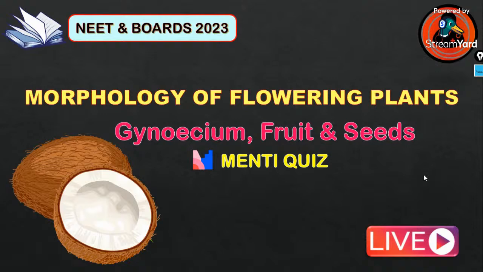Today we will be having the Menti quiz based on this class, that is the Gynoecium, fruit and seed, after today's session gets over. So let's get started with today's session on the morphology chapter, Gynoecium, fruits and seeds. Last class, as you all know, we wound up having a small portion of the androecium left out. So we will be starting from that part onwards in today's class.